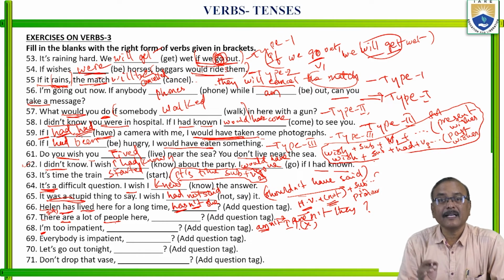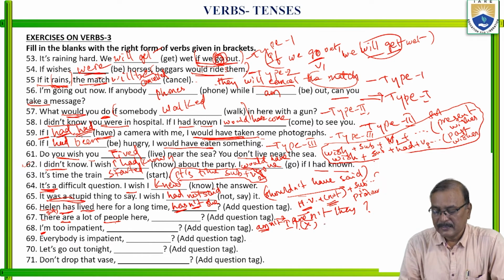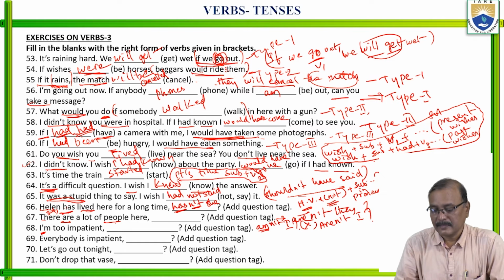It is not in use in native countries. Native speakers don't use this one. So instead of amn't I, they give aren't I. Okay, aren't I. This is the right one.